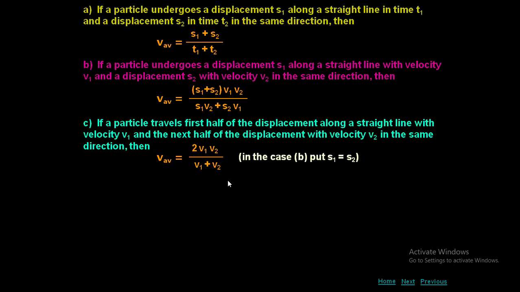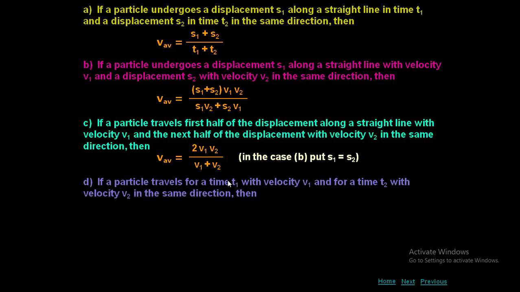So in the case B, put S1 equal to S2. If a particle travels for a time t1 with velocity v1 and for a time t2 with velocity v2 in the same direction, then now here we don't have displacement. Instead of displacement, what we have? Only time and velocity. In the first time interval t1, it is moving with v1 velocity. In the second time interval t2, it is moving with v2 velocity. Then they are asking what is the average velocity. So v average equal to (v1 t1 plus v2 t2) by (t1 plus t2).